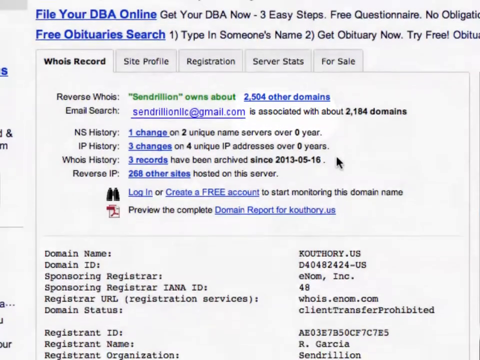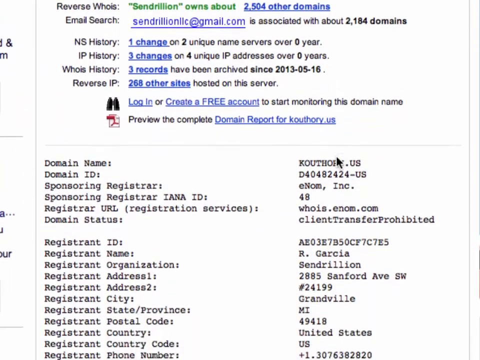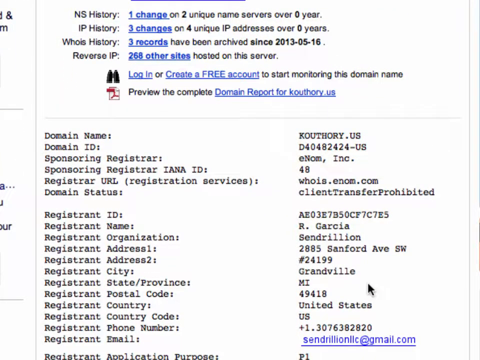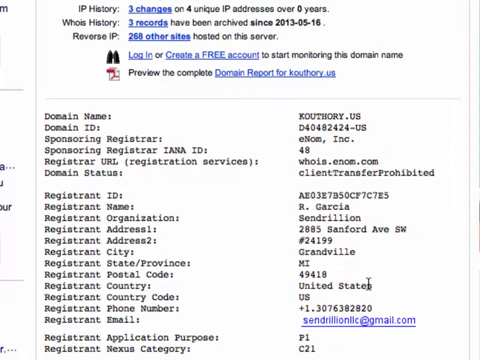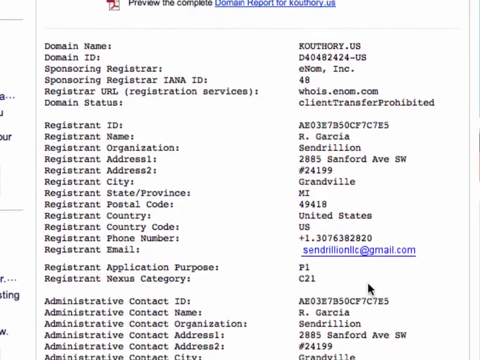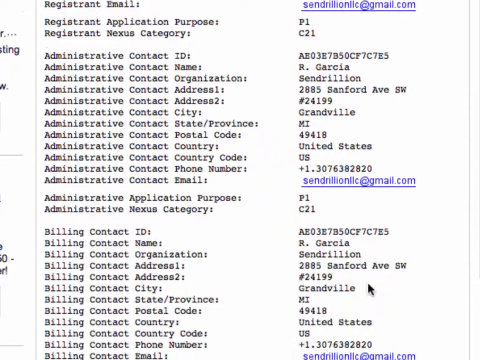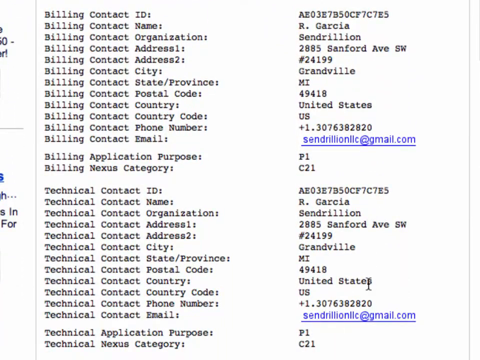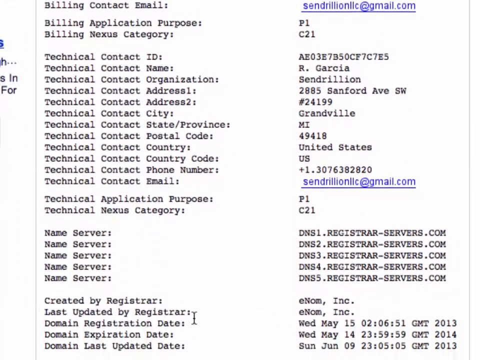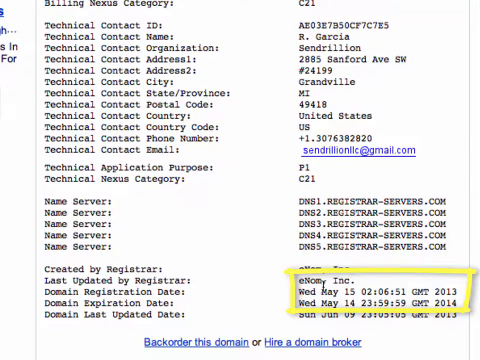And if we scroll down, besides the registration information on where Kuthori is registered, so for instance it's owned by a Garcia Cendrillon in Granville, Michigan, I want you to see also that at the bottom of all of this information, it tells us that the domain was registered on May 15th, 2013.